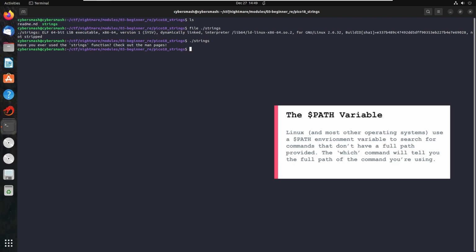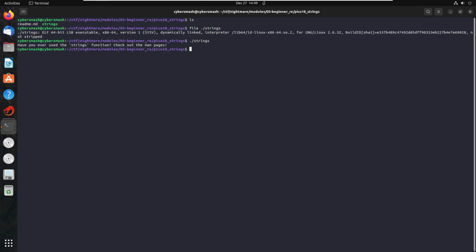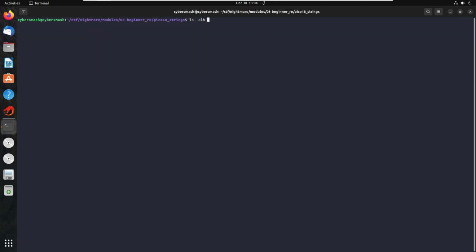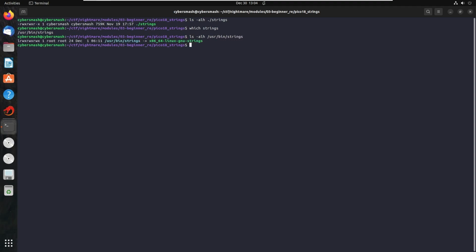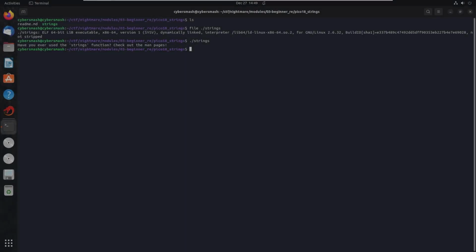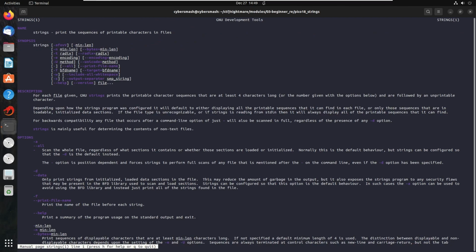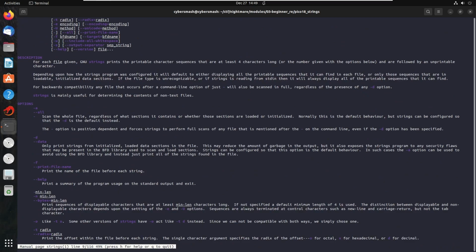This challenge problem is also named strings, but it is not the same program as the one that exists for the operating system. When we refer to the challenge problem file named strings, we will type a ./ in front of it to indicate to the shell that we want to run the local directory's version of strings. When we want to use the Linux operating system version of strings, we won't prepend a ./ to indicate to the shell that we want to use the strings command from the operating system. If you want to know how to use the strings command or any command, you can use the man pages by typing man, short for manual, and the name of the command, in our case, strings.